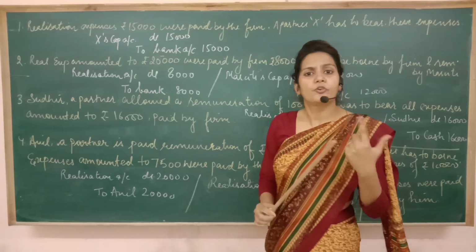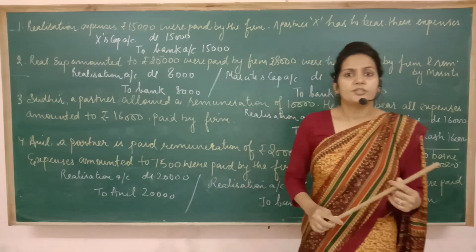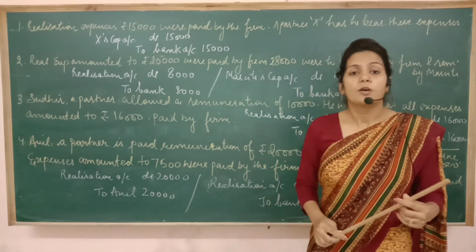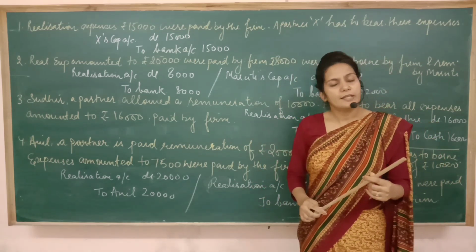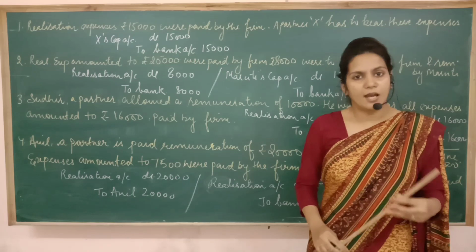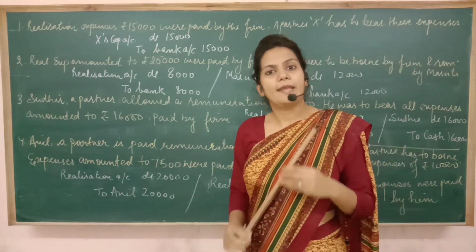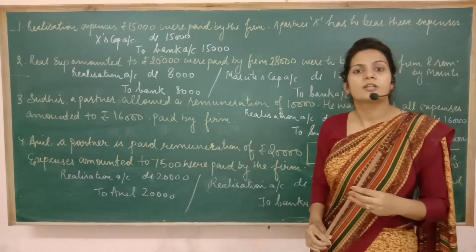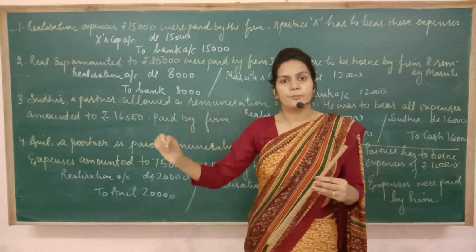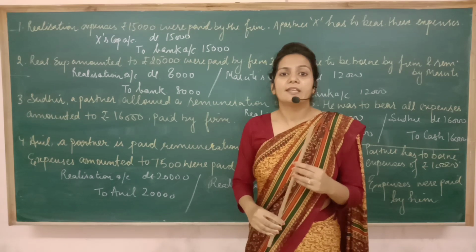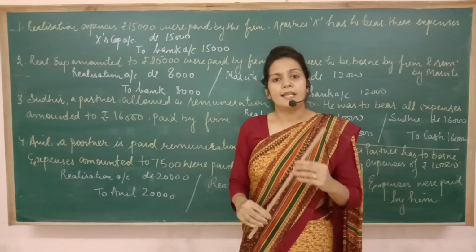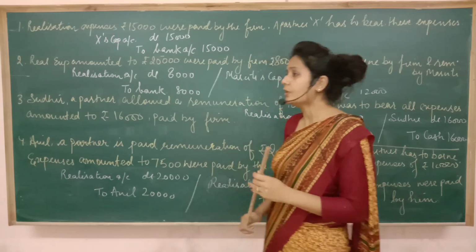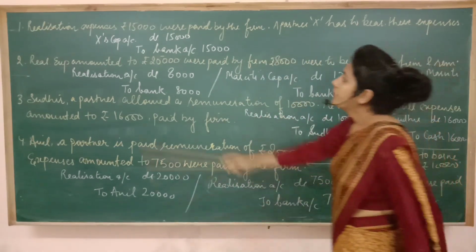If I give you one more transaction, that realization expenses amounted to rupees 15,000 but were paid by a partner X. It means that on behalf of the firm, partner X has paid those expenses. Then the entry will be realization account debited to X capital account. It means we are increasing the claim of X, and later on we are going to pay him this money back.